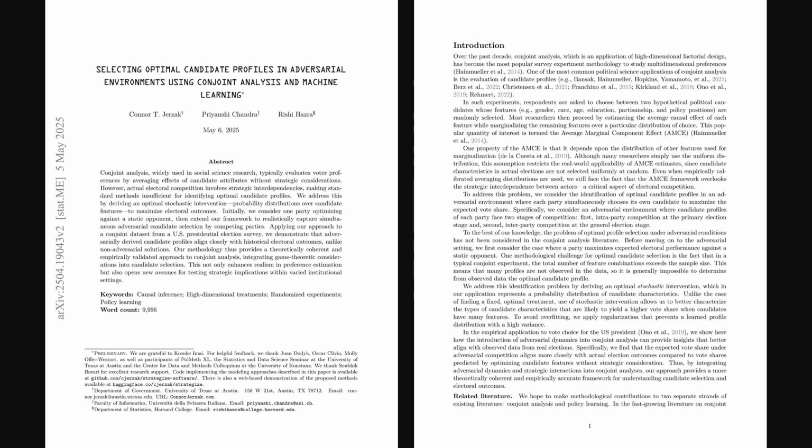Alright, we are looking at a research paper from Hugging Face's trending list, published about 11 days ago, on April 26th, titled Selecting Optimal Candidate Profiles in Adversarial Environments Using Conjoint Analysis and Machine Learning. This paper tackles finding ideal political candidate profiles using conjoint analysis. That is a method where people assess hypothetical candidates with various traits. Since many trait combinations exist, they propose an optimal stochastic intervention, basically a smart probability mix of candidate features, to maximize success, especially in competitive elections.